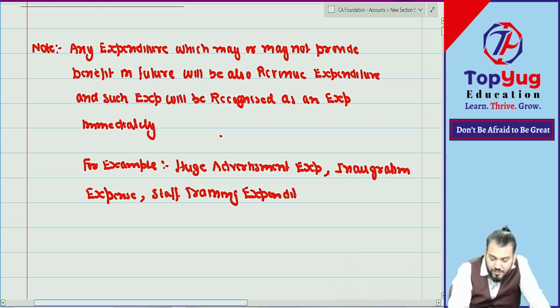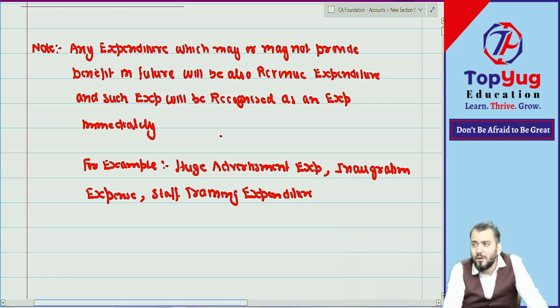Staff training expenditure. We have incurred a lot of expenditure on training the employee, but they may leave the job because we cannot control any human being. So we have trained that employee, but they may leave the job, or even though we have done training, they may not be trained. So it may or may not provide benefit. Therefore such expenditure will also be revenue expenditure, charged to what? Profit and loss account as an expense.